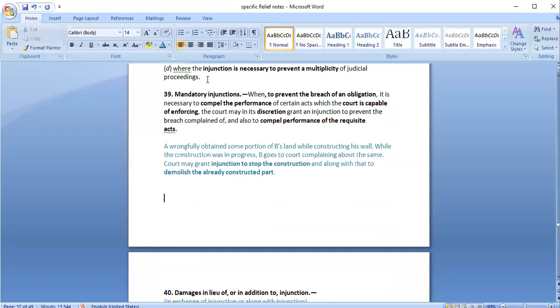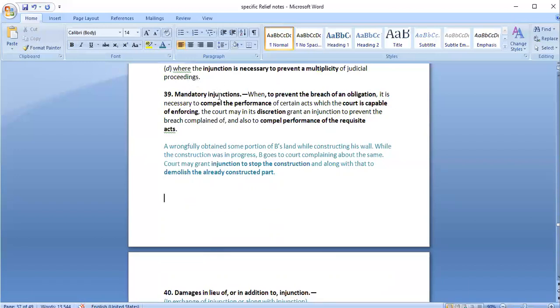What is mandatory injunction? Mandatory as in this particular injunction is necessary, so only the court would provide. When, to prevent the breach of an obligation, it is necessary to compel the performance of certain acts which the court is capable of enforcing, the court may in its discretion grant the injunction to prevent the breach complained of and also to compel performance of the requisite acts. Again, for mandatory injunctions also, it is the discretion of court. The court would decide depending on the case whether to grant mandatory injunction or not.